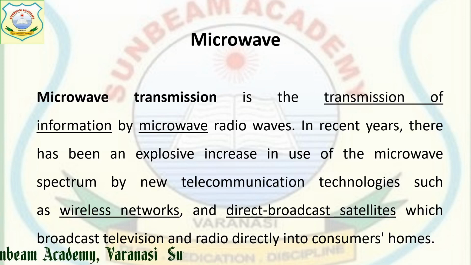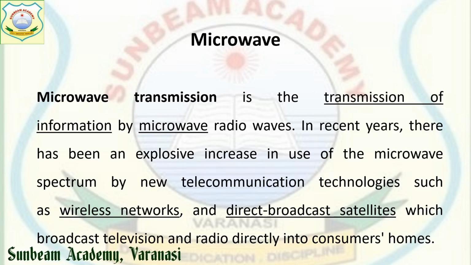And nowadays its use has increased very much, because new technologies like wireless networks and direct broadcast satellites use microwave radio waves, because it transmits the data faster and reaches our houses.